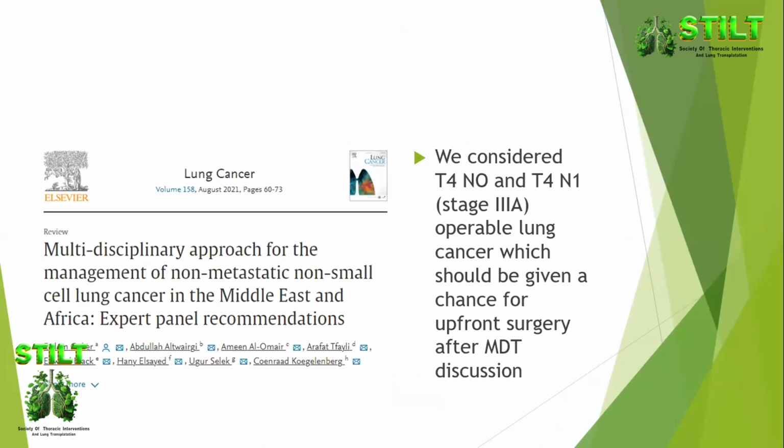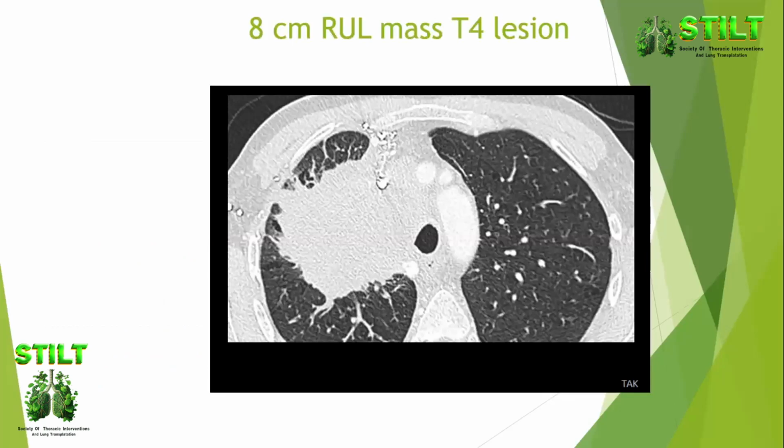They should be given a chance for upfront surgery after a proper MDT discussion. So this is what's common. A large white upper lobe mass, 8 centimeters. This is a T4 lesion. You think it's operable, think it's resectable, and got lymph nodes. Can you go for upfront surgery?